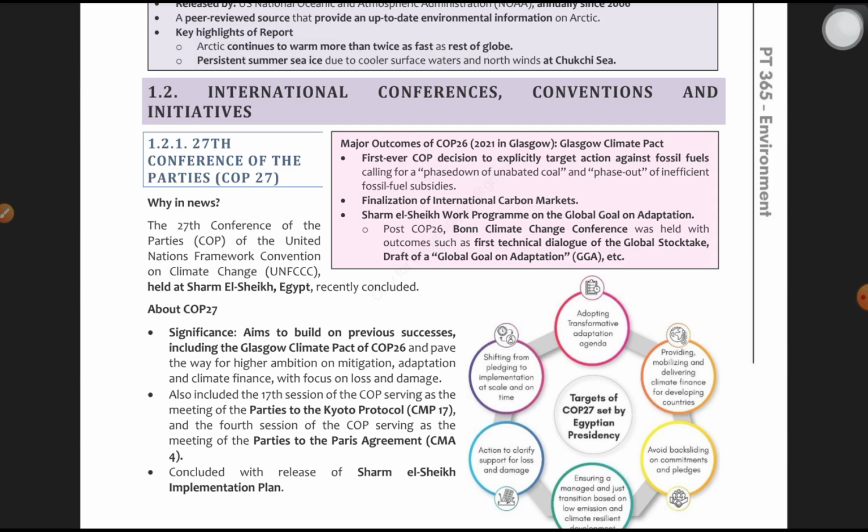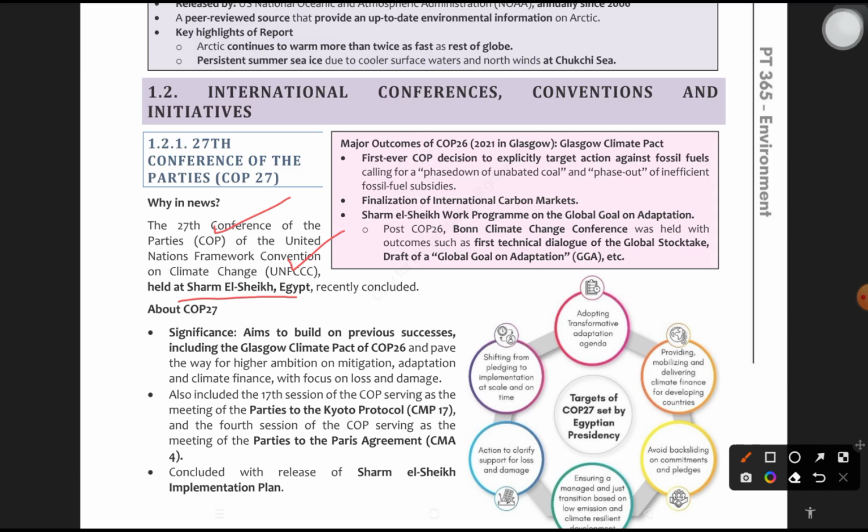What is COP27? Simply put, COP27 is the conference of parties of UNFCCC. It was recently held at Sharm el Sheikh in Egypt. It aims to build on previous successes, including the Glasgow Climate Pact of COP26, and pave the way for higher ambition, all about climate finance, climate change mitigation, etc.